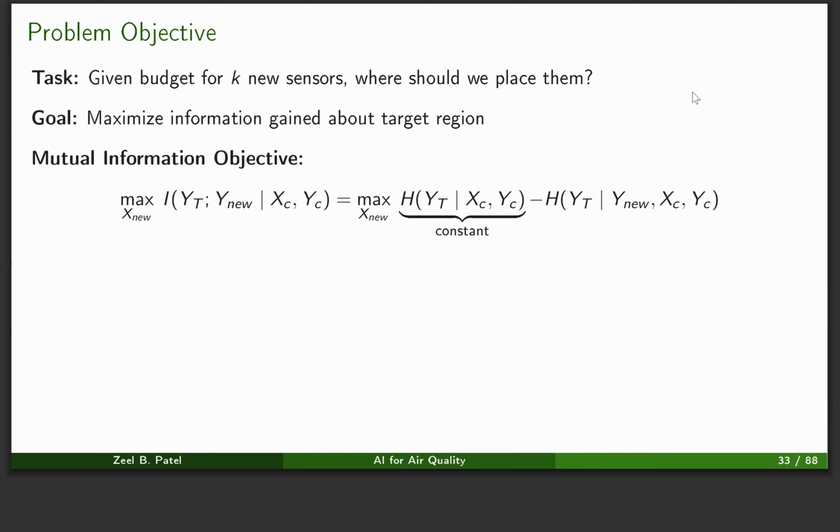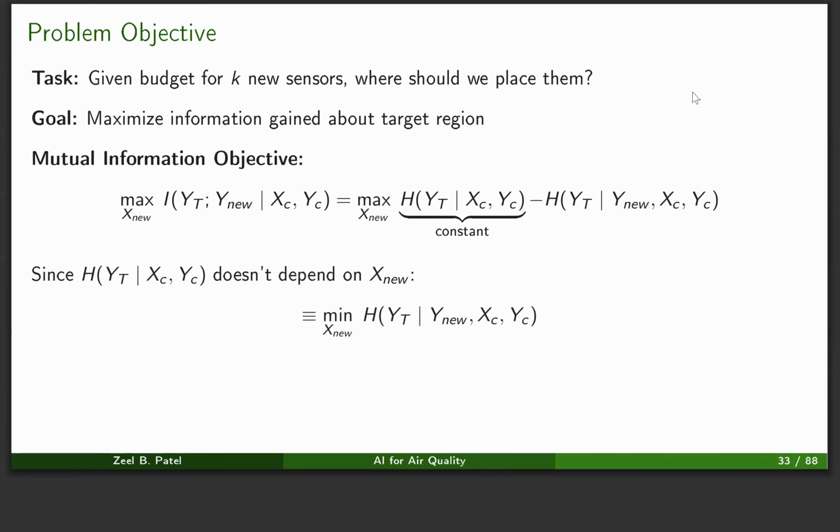Our mutual information objective looks like this. Mutual information says that when we have the entropy given our current locations, what is the reduction in the entropy when I include a new sensor? That's why the first term minus the second term, and the second term is the reduced entropy after installing a new sensor. If we maximize this objective, then we are essentially maximizing the information gain over the space.